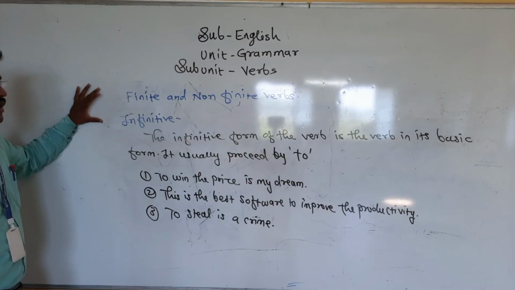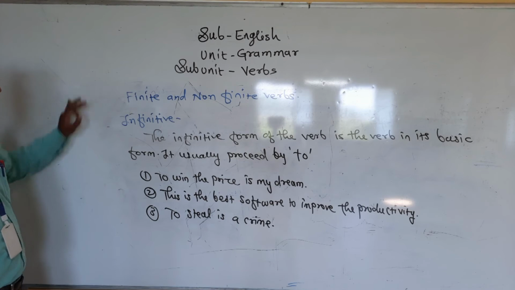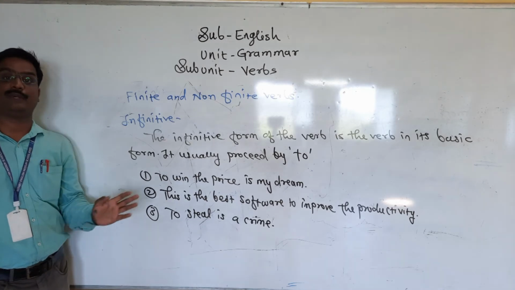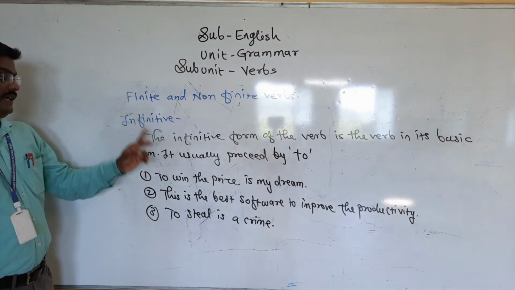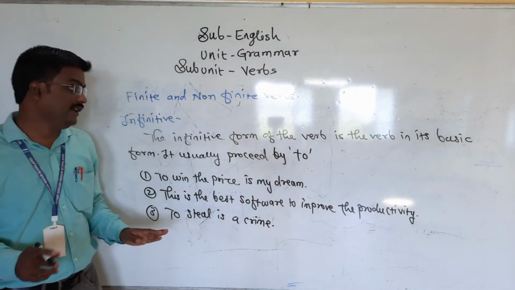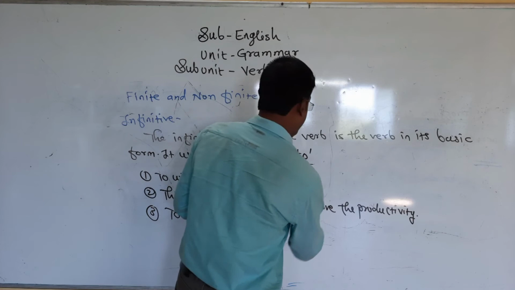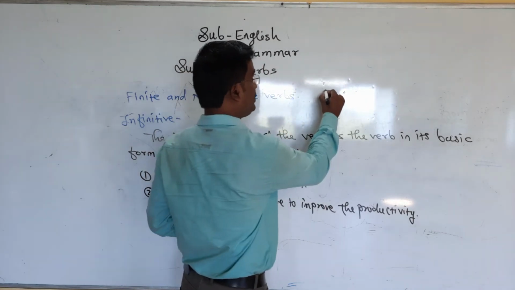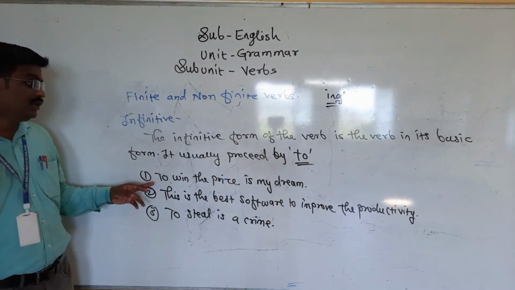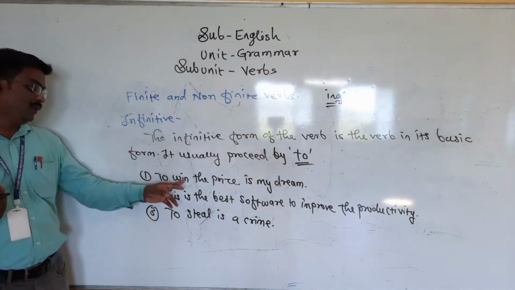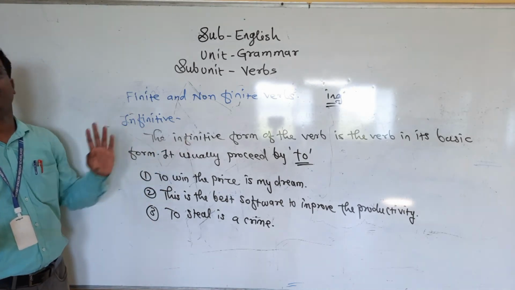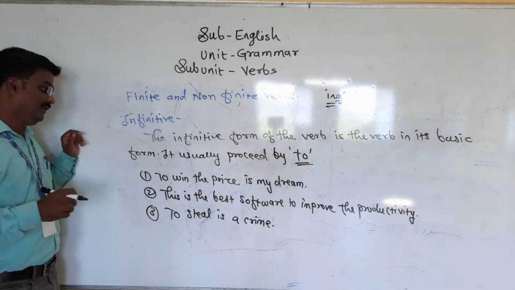The infinitive form of the verb is the verb in its basic form. We are getting the basic form, and that form we also get in the dictionary. It is the basic form of the verb and it is usually preceded by to. Infinitive means joining by to, and gerund means the ing form of the verb. Before the verb we add the word to, and that form is called the infinitive form of the verb.